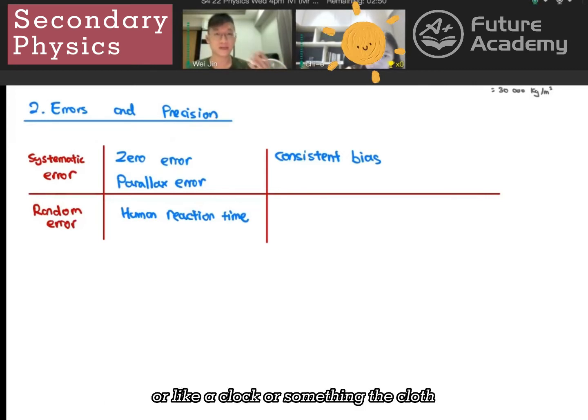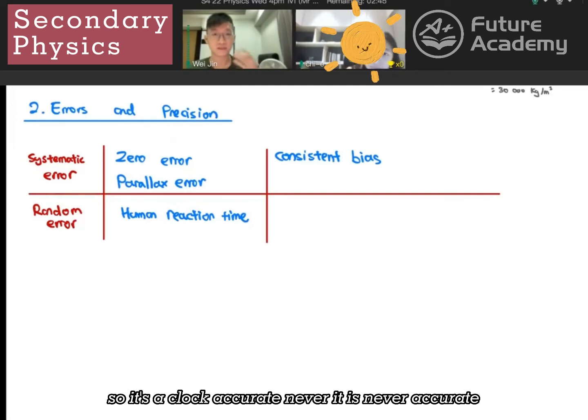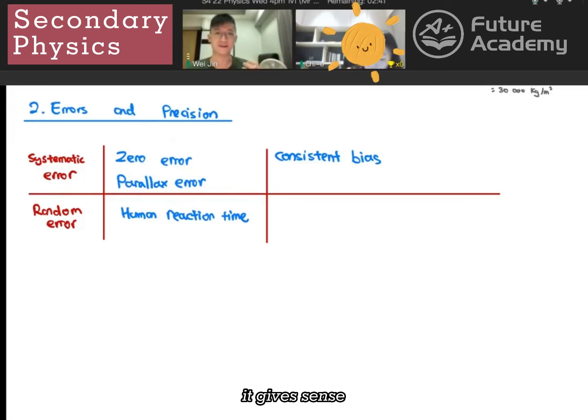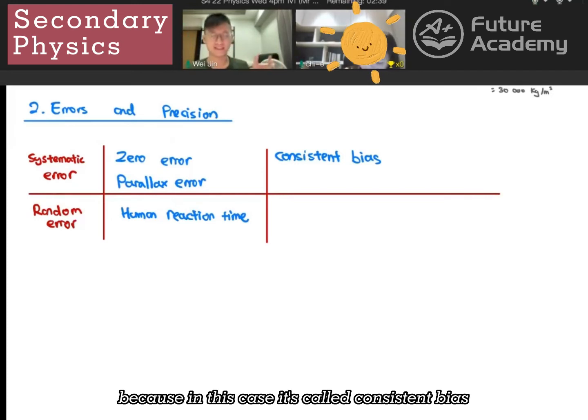Or like a clock or something. The clock is always 5 minutes fast. Then you always minus it yourself lah. So is the clock accurate? Never. It is never accurate. But you can still get an accurate time because it's consistently wrong in that sense. Okay, so it's not the worst thing. Because in this case, it's called a consistent bias.